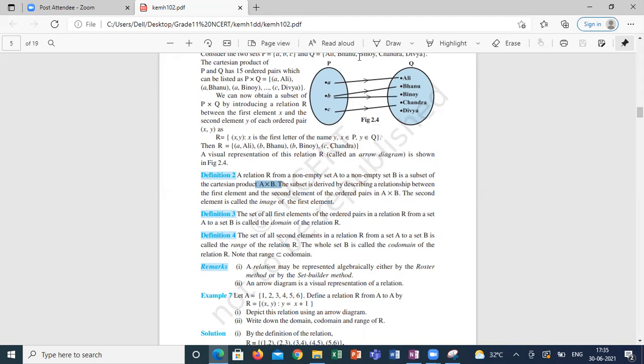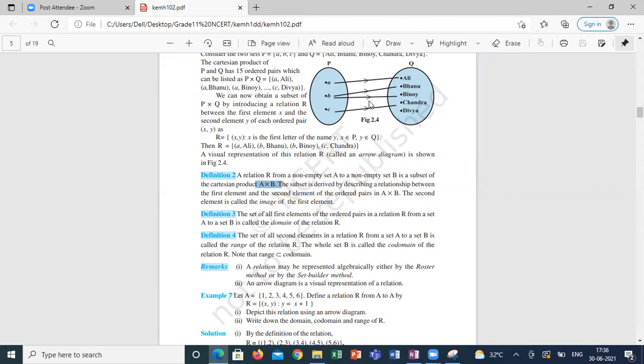Correct or not? Here, what is the relation from this diagram? You may get A-Ali, A-Bhanu, A-Binoy, A-Chandra, A-Divya also. That is also some ordered pairs of P cross Q. But in this particular relation, what is the relation from P to Q we are defining here? P contains some alphabets, Q contains some names. You have to relate the elements of P to elements of Q in such a way that the first alphabet of the name is mapped. What are the names starting with A?